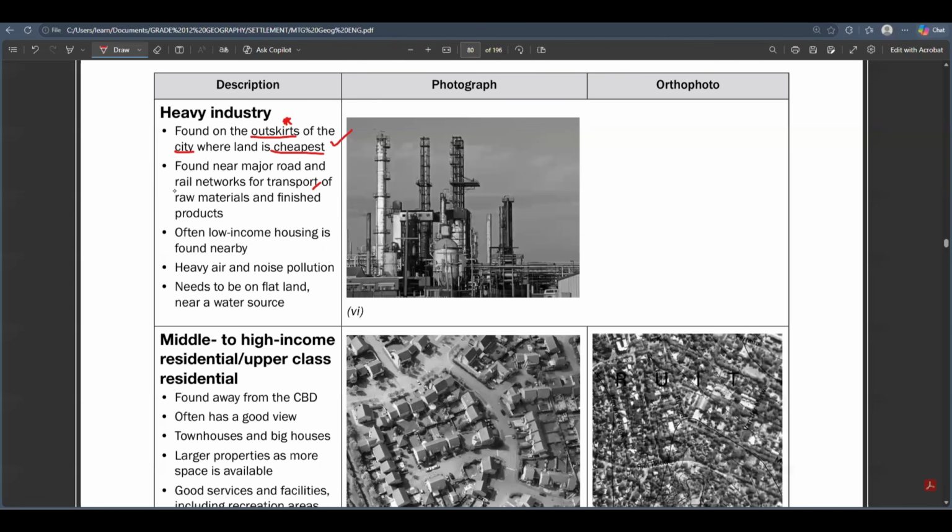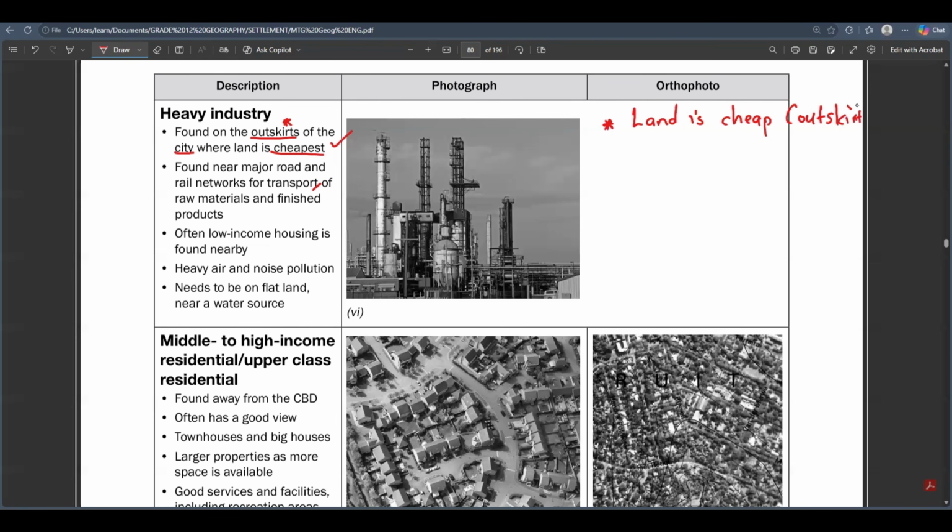Okay, but before we get to this point, let me just solidify this one. Why are the heavy industries located far away from the city center? I already gave you one reason, guys. Write those reasons down. The first reason why the heavy industry is found away from the city center is because the land is the cheapest. So land is cheap at the outskirts. We are writing the reasons why these heavy industries are found far away from the city center. The land is cheap. The land value is low. You can say that the land is cheap.